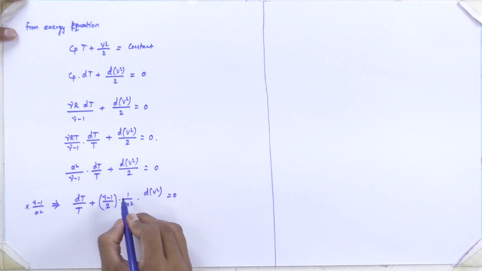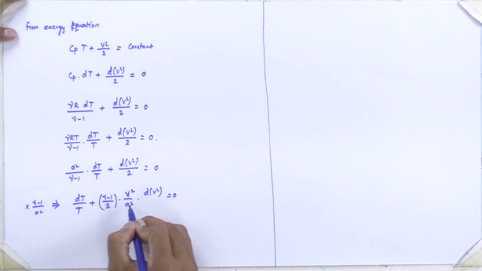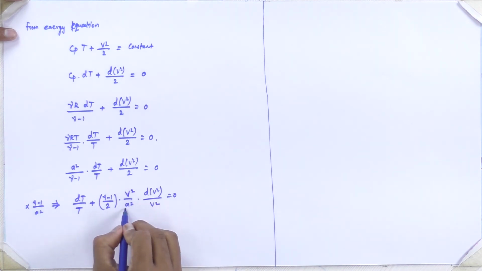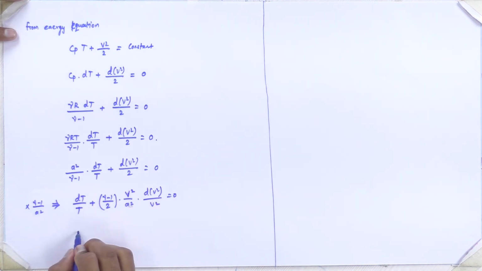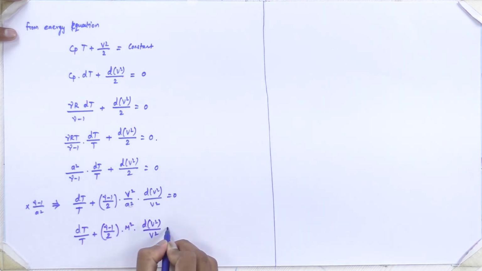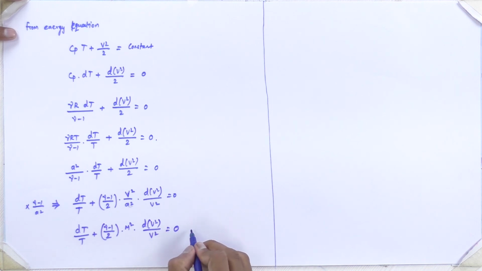dT by T plus gamma minus 1 by 2 into 1 by a square into d of v square. To get the fractional terms, let us multiply v squared here and divide v squared here. So this will become M square. So dT by T plus gamma minus 1 by 2 into M square into d of v square divided by v squared is equal to 0. So let's say this is equation number 4.